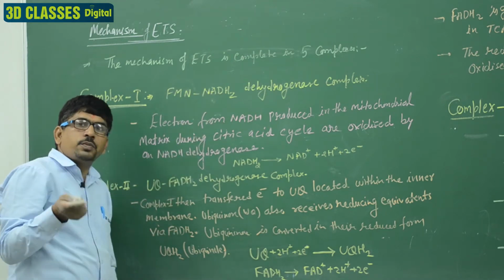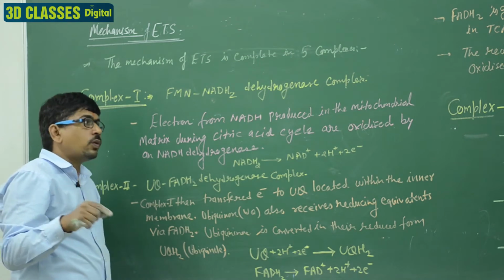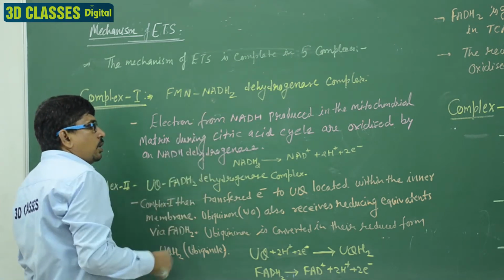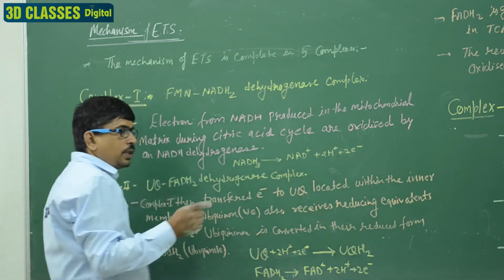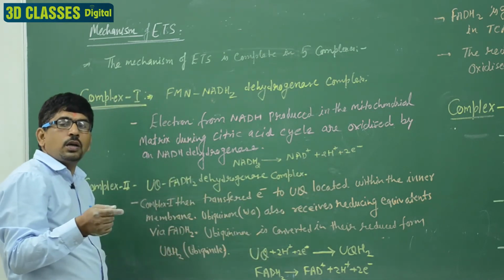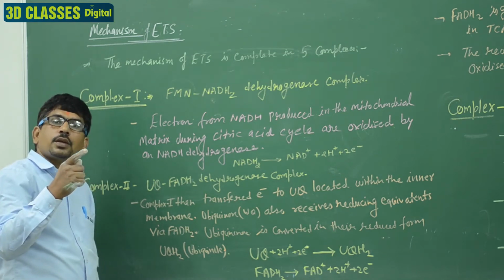The NADH2 is oxidized and then releases the electrons. So NADH2 breaks down in the form of NAD plus 2H plus 2 electrons, and these 2 electrons start the ETS. Clear?